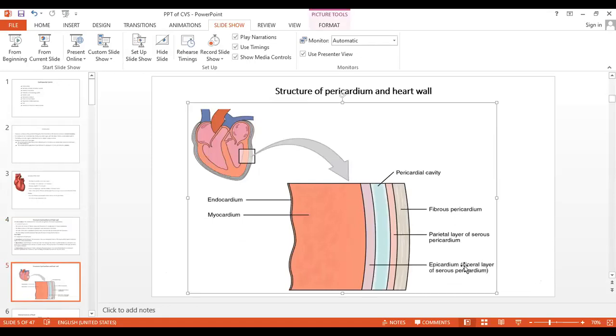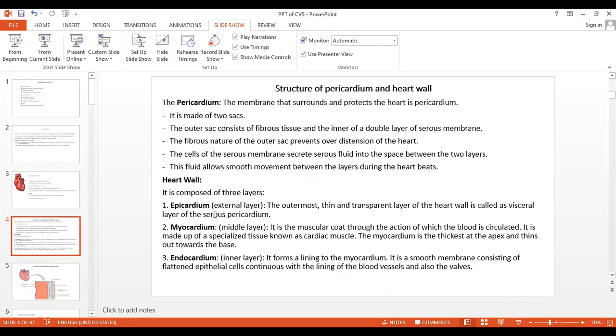The epicardium is the visceral layer of the serous pericardium. It is the outermost thin transparent layer of the heart wall, also called the visceral layer of the serous pericardium.